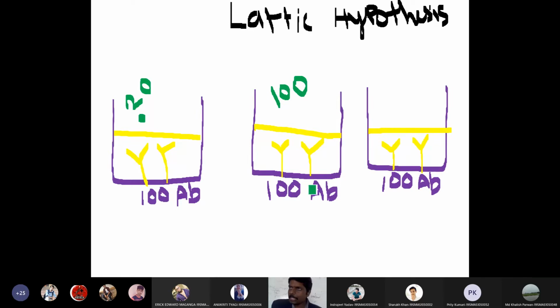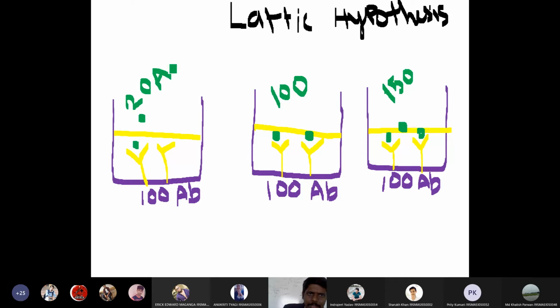That means 100 antibodies and 100 antigens. And in the third well, I added 150 antigens. That means here 1, here 2, and 1 more suspending in the air. So the green color represents the antigen.